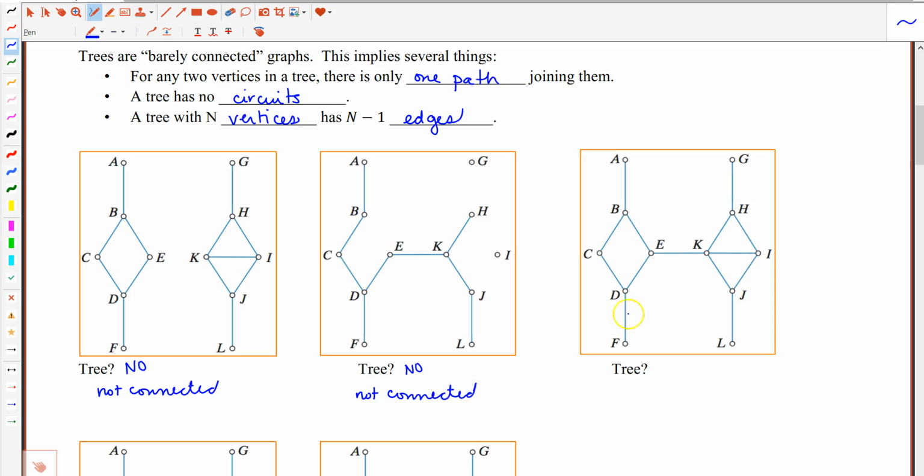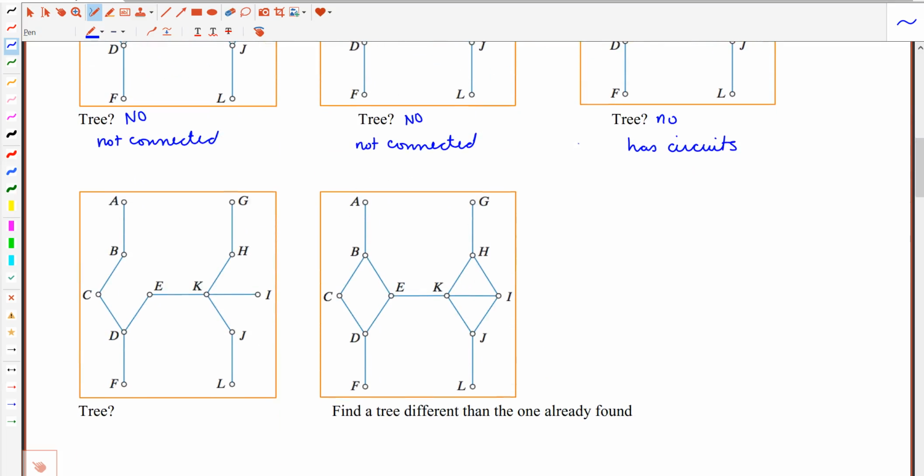What about this picture right here? Is this the graph of a tree? In this case, no, this is not going to be a tree. Now while this is a connected graph, this one has circuits. So you can see right here, there's a circuit right here. And you can also consider this guy to be a circuit, this one to be a circuit, and then you can even consider this whole thing right here to be a circuit. In any case, this is not a tree because this has circuits. So far, none of these graphs that we've looked at would be the graph of what I would call a tree.